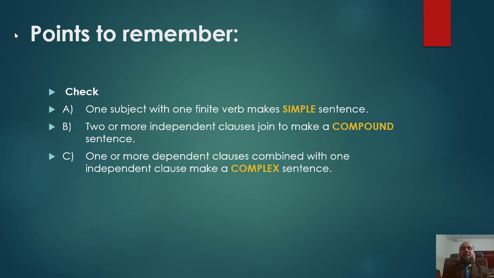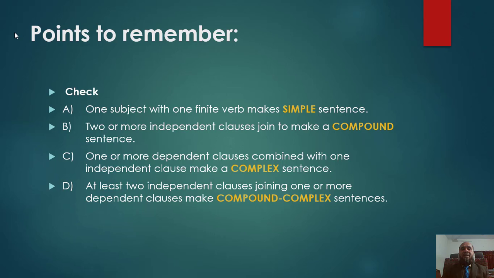When you are going to identify kinds of sentences based on structure, check the following points. Number 1, A. One subject with one finite verb makes a simple sentence. Point B is two or more independent clauses joined to make a compound sentence.